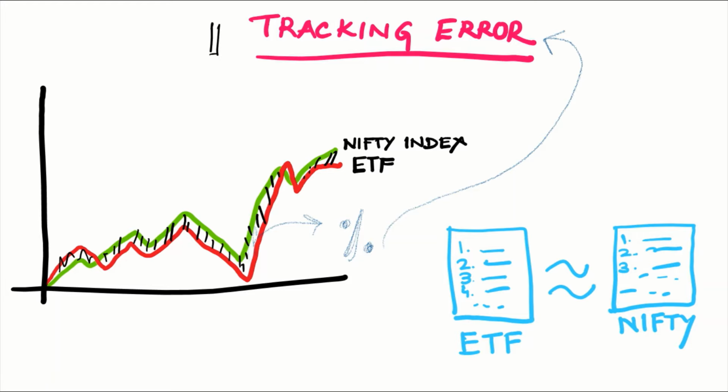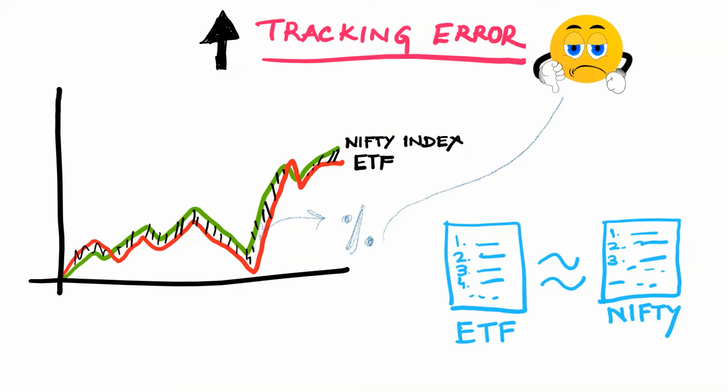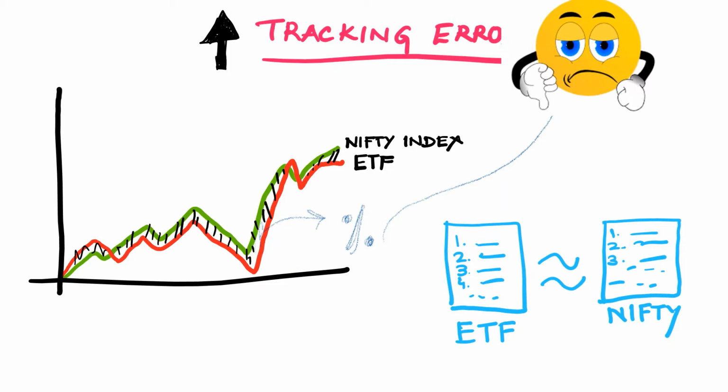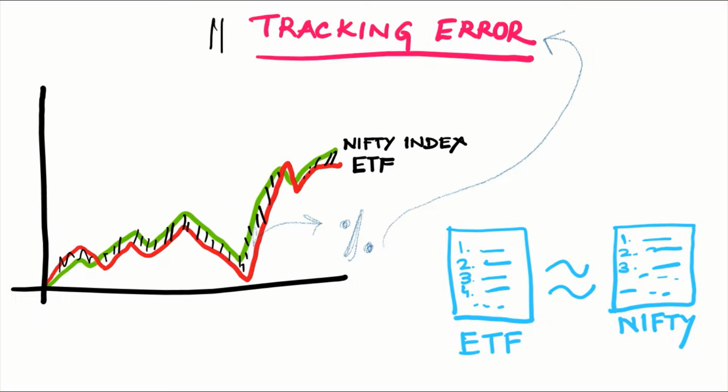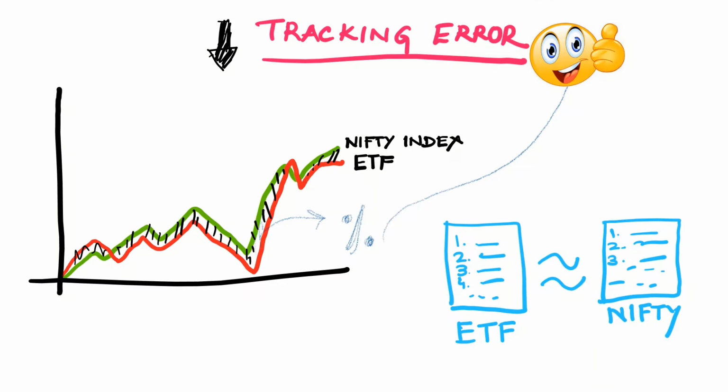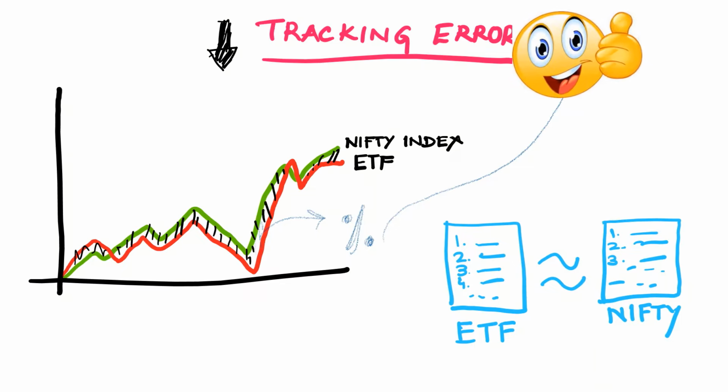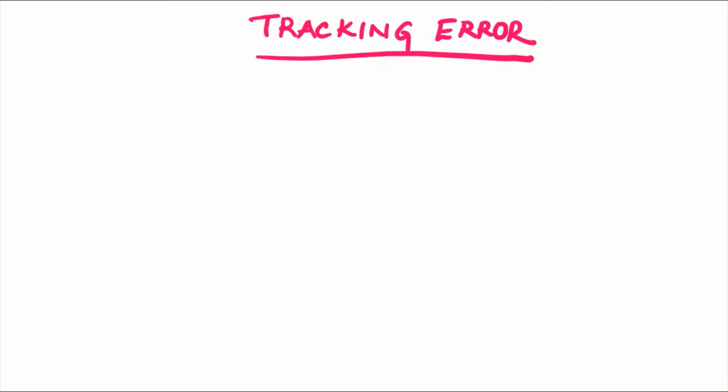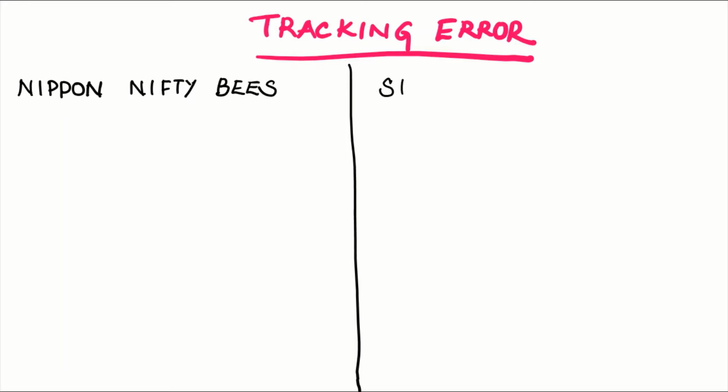So if the tracking error is higher, it means the returns given by this ETF are not close to the returns given by the index. On the other hand, if the tracking error is lower, it means this ETF is very close in performance to the index. Let's compare the same two ETFs, Nippon Nifty BEES and SBI Nifty 50 ETF.